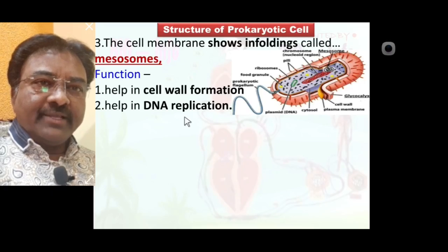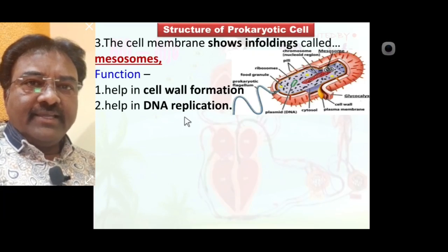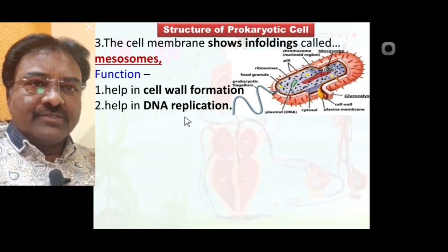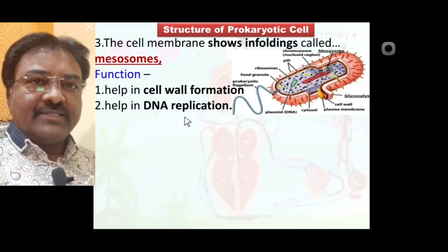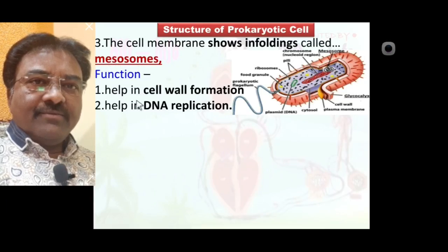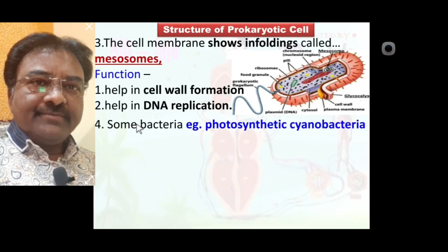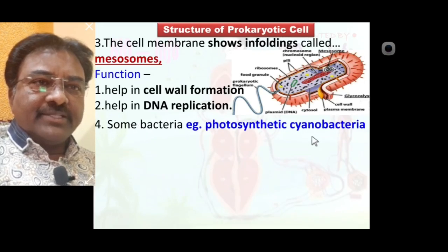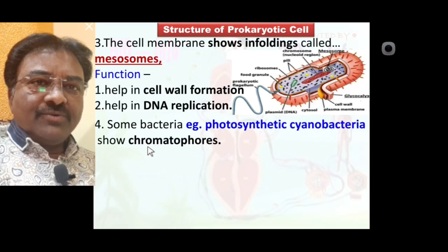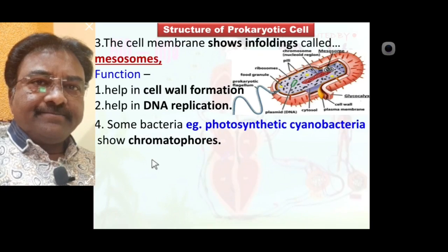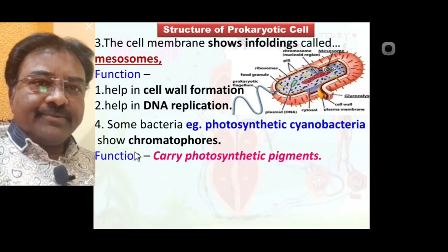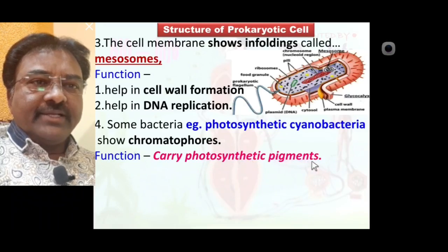You know, DNA replication means DNA duplication, or a Xerox of the DNA. Such a process is helped by mesosome. So these are the two functions of mesosome. Point number 4: some bacteria, for example photosynthetic cyanobacteria, show chromatophores. Function of chromatophore: carry photosynthetic pigment.